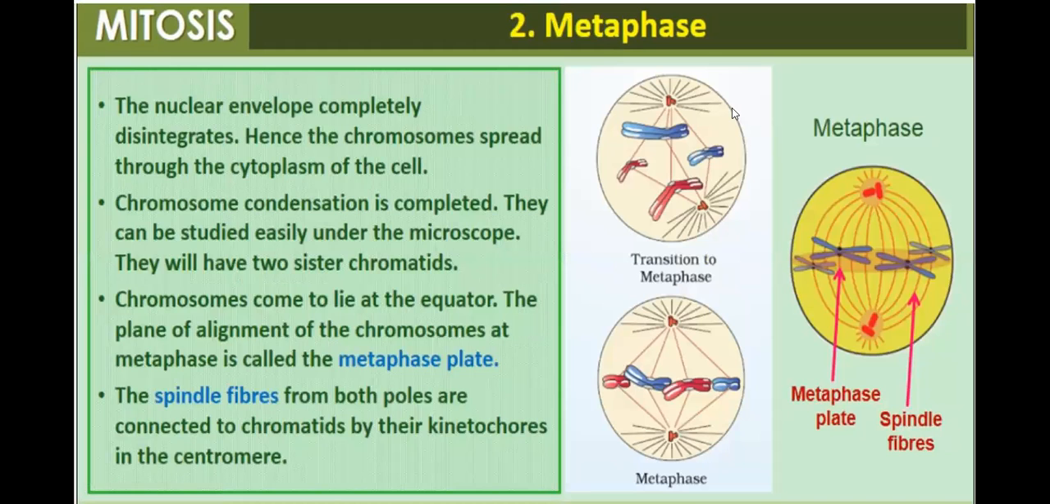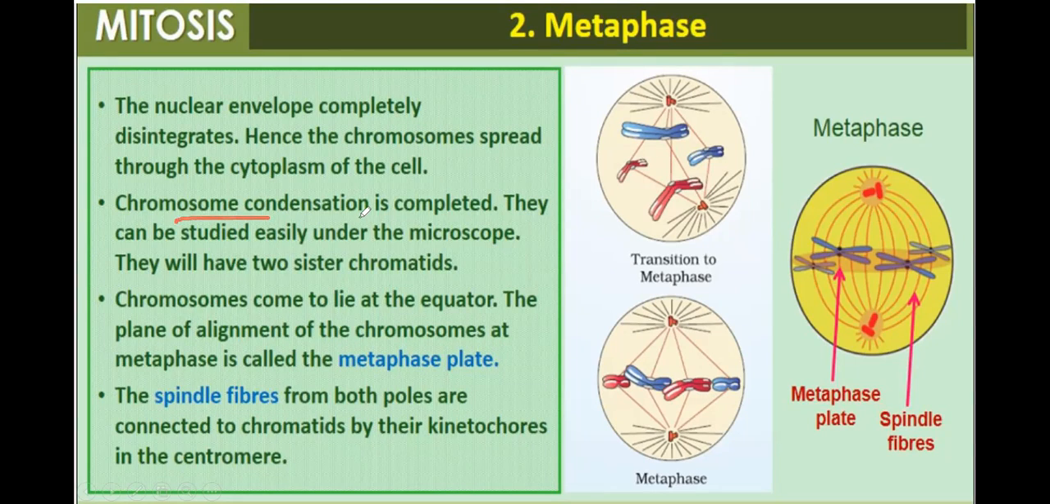Now metaphase. What happened in metaphase? The nuclear envelope completely disintegrates. There is no nuclear membrane; it has totally disappeared. This is the plasma membrane, and this is the cytoplasm. The chromosomes are scattered throughout the cytoplasm of the cell because the nuclear membrane has disintegrated.